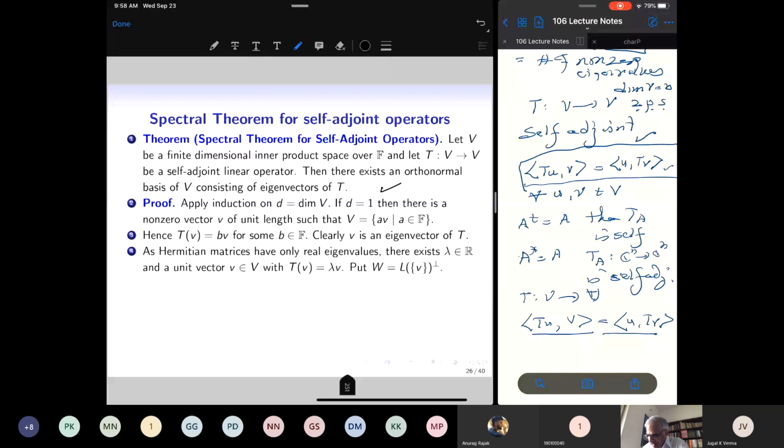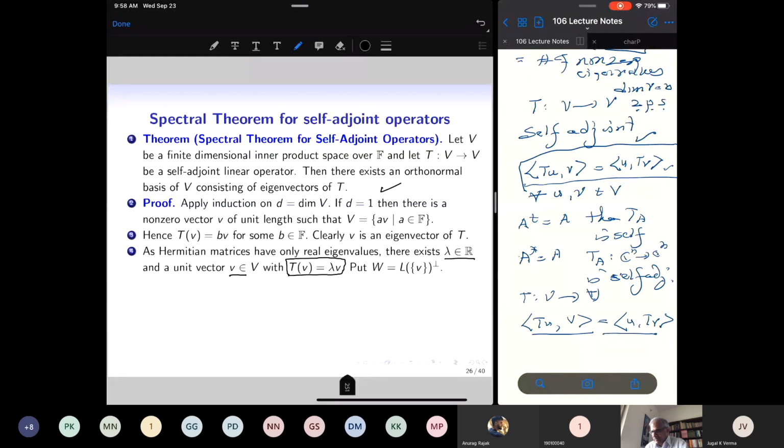Now assume that the dimension is at least 2. When I take the matrix of T, it is a symmetric matrix or Hermitian matrix, but Hermitian matrices have only real eigenvalues. This I proved in the last class. So there is a real number lambda and a unit vector v so that Tv equals lambda v.